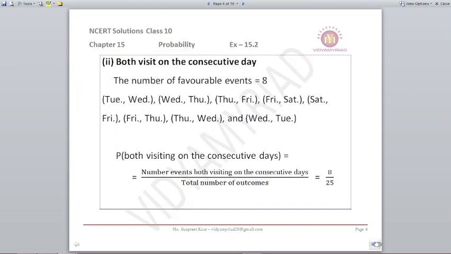When both visit on consecutive days, if one is visiting on Tuesday, the other is visiting on Wednesday. If one is visiting on Wednesday, the other is visiting on Thursday, and so on till they reach the Wednesday and Tuesday option. So if we see, there are 8 favorable events in this case. So 8 upon 25 becomes the probability.